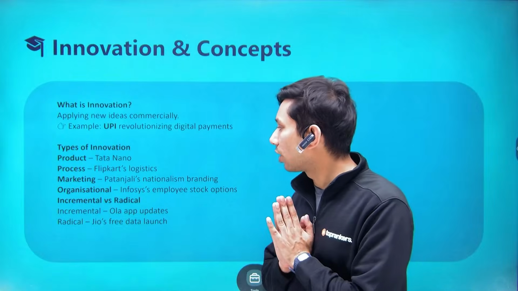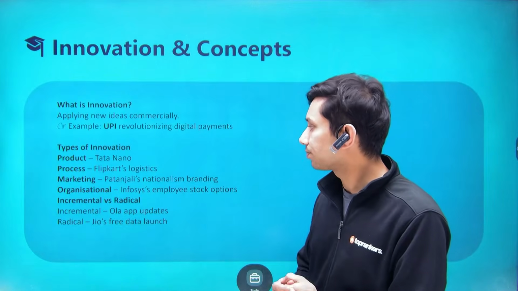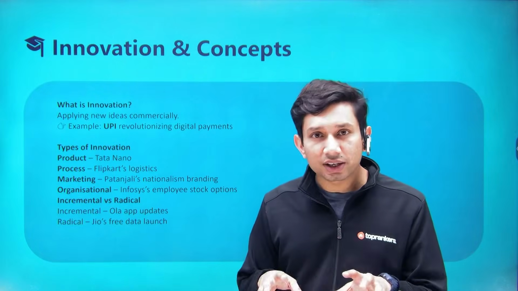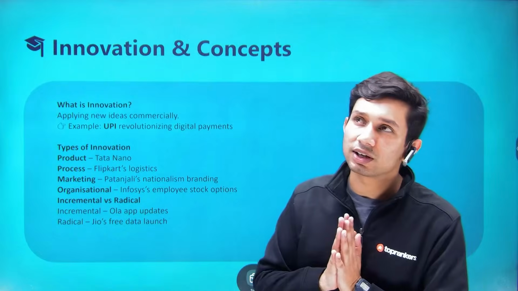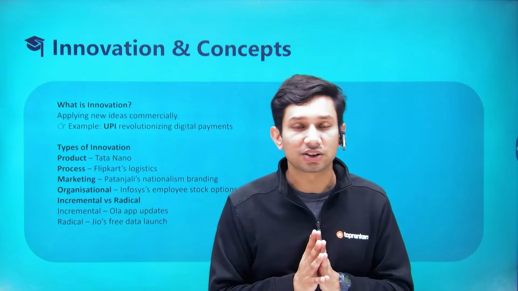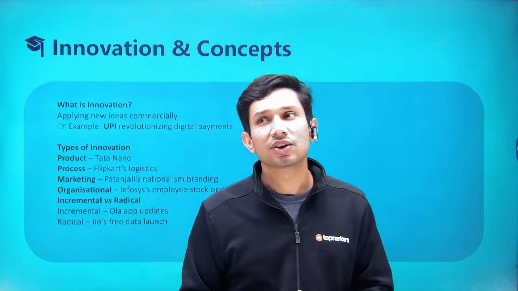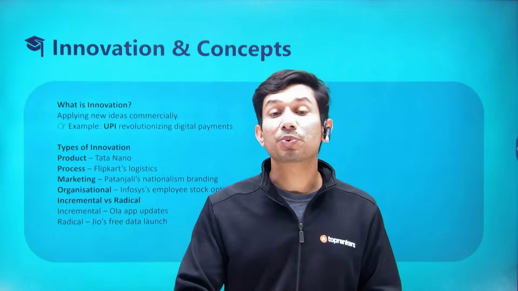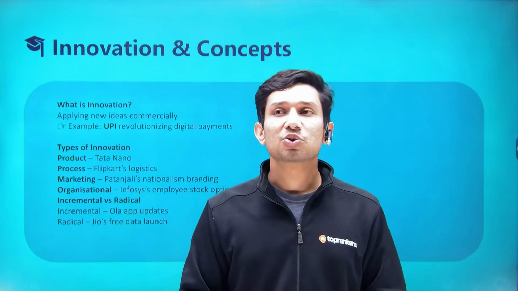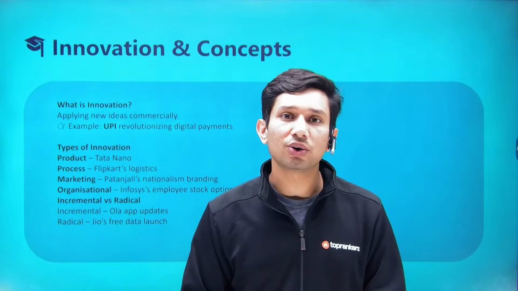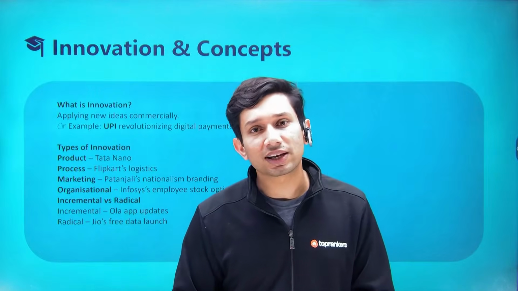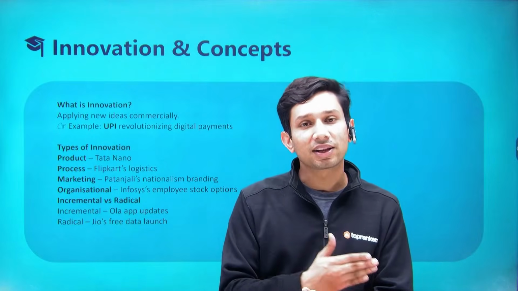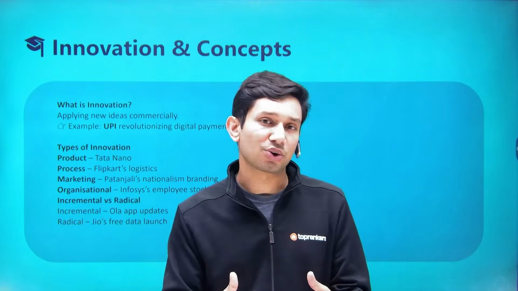Process innovation, like Flipkart's logistics, managing a supply chain network that is so big and so incrementally networked. In fact, one of our very interesting examples of this is the brand United Colors of Benetton. Typically, what happens in the fashion network is that fashion is always predicted. So basically, if there's something in the store right now, somebody would have thought of the same design 6 months in advance, and then the process would have started, and by the end of 6 or 7 months, the product comes out on the shelf.